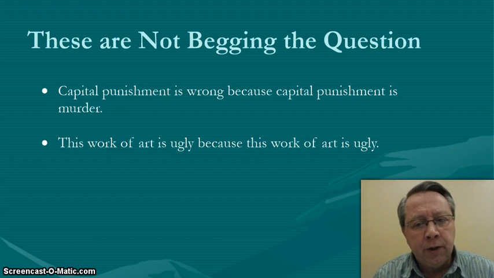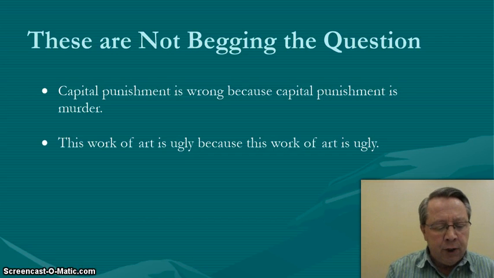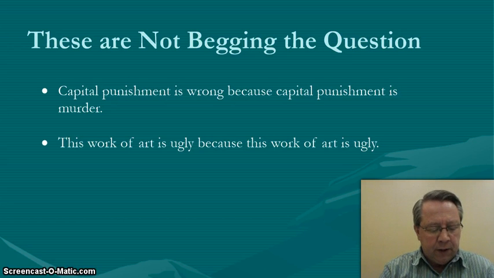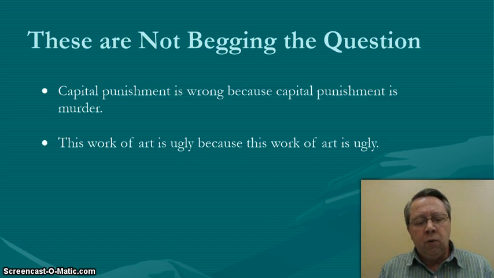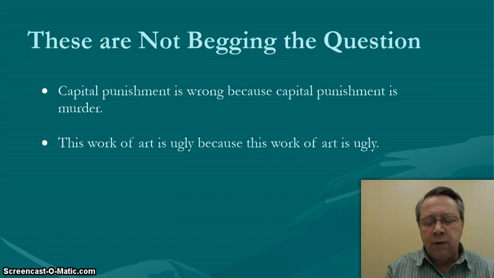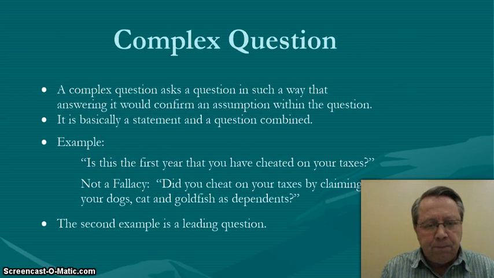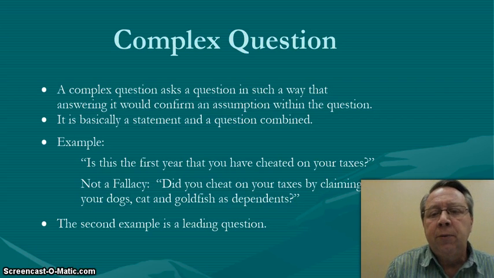So let's look at what is not begging the question. Capital punishment is wrong because capital punishment is murder. We're not now allowing any opportunities for assumptions to be made. The work of art is ugly because this work of art is ugly. Okay, nothing deceptive about the statement or the structure. And so once again we see them then not as a fallacy where before we saw it as a fallacy.